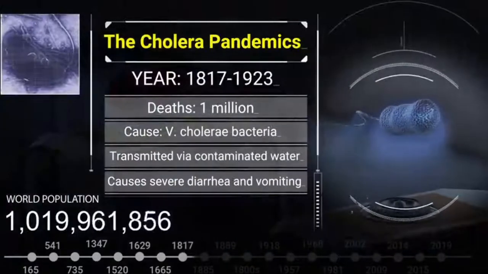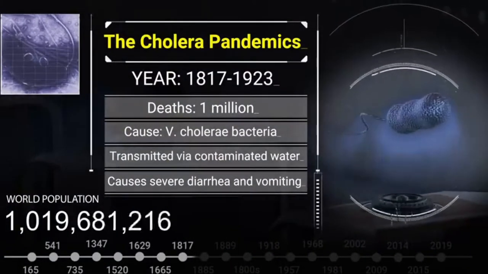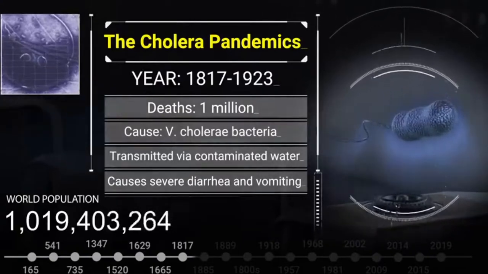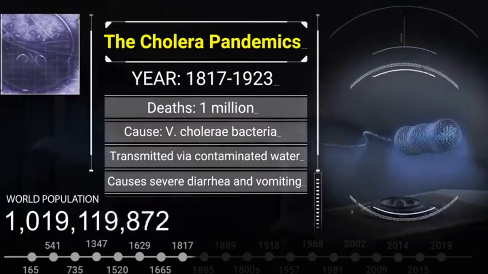The cholera pandemics, year 1817 to 1923. That's 1 million. Caused by V. cholerae bacteria, transmitted by contaminated water, causes severe diarrhea and vomiting.